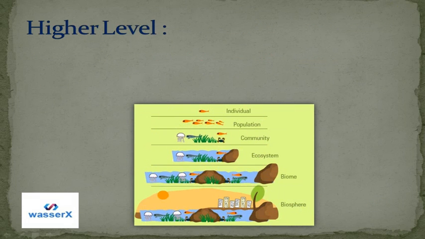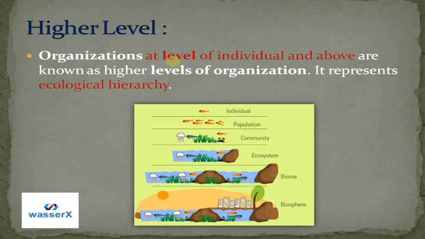Then what is there in the higher level? As you can see here, organizations at the level of individual and above are known as higher levels of organization, and it represents the ecological hierarchy. That means if this is my individual, this fish, right? Now the fish's population, many fishes are there. So that is above the individual, right?